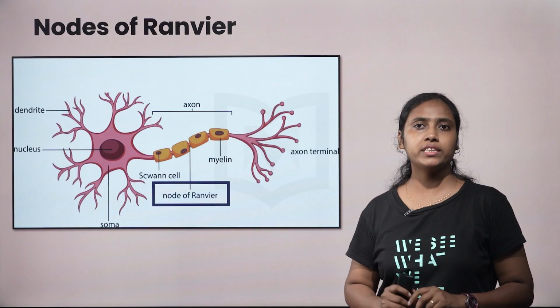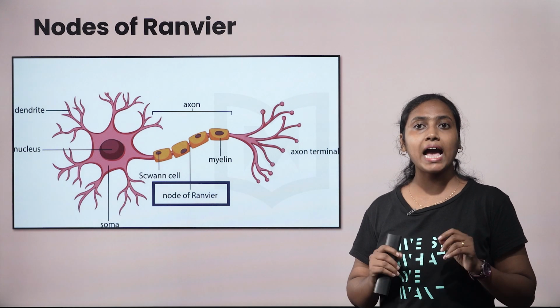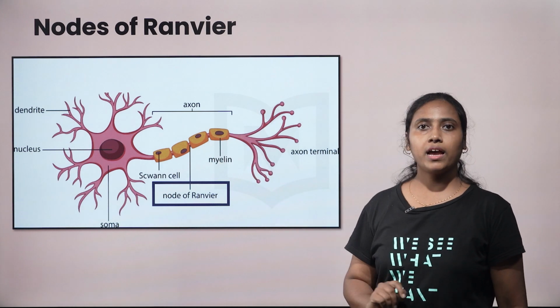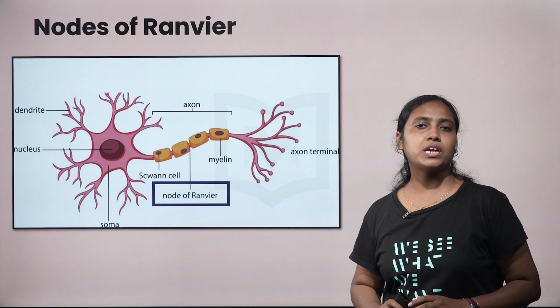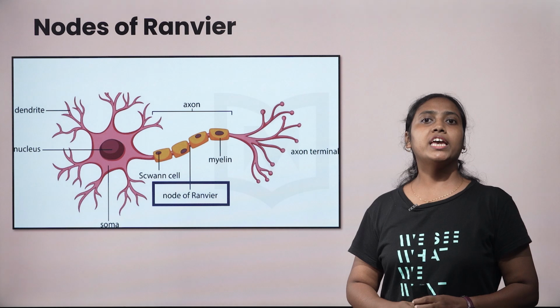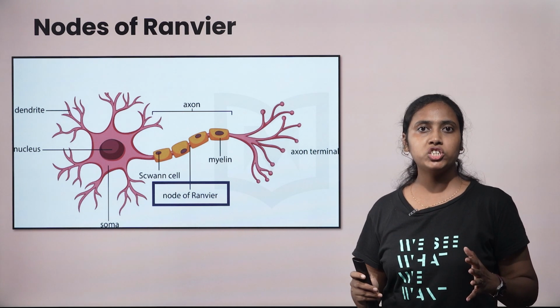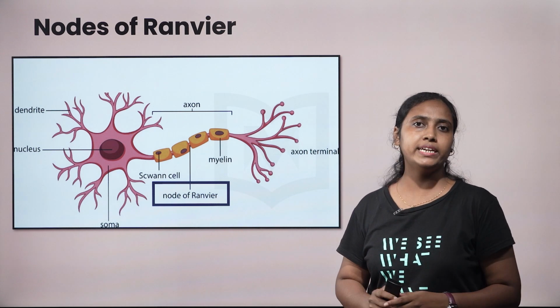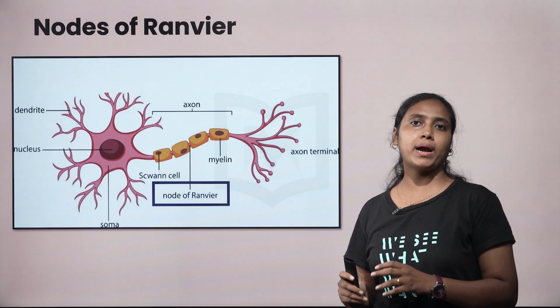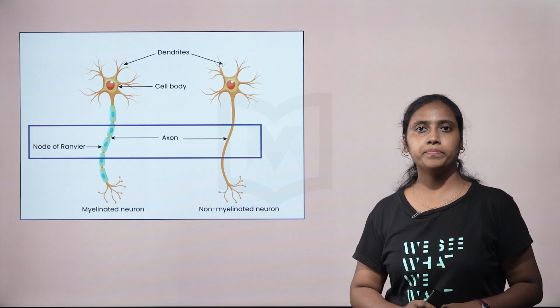If you carefully check the image, you can find gaps in between two myelin sheaths. And these gaps are known as nodes of Ranvier. If these sheaths are damaged, then the transmission will be delayed. Next, let us study non-myelinated nerve fibers.